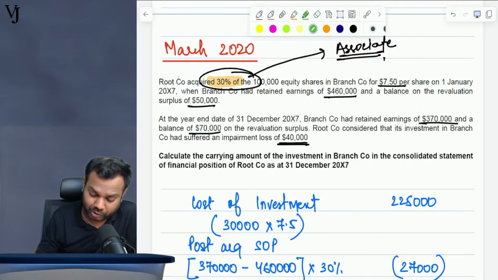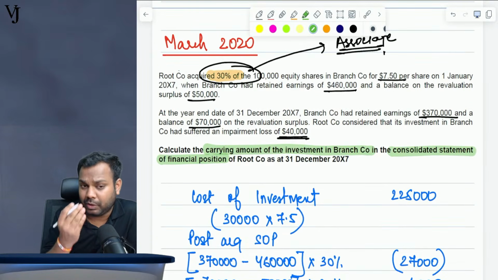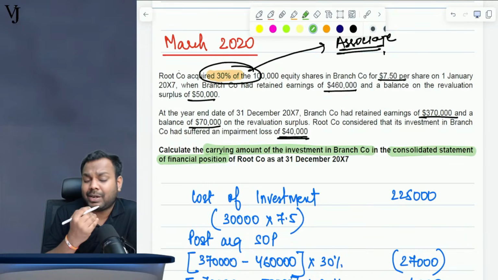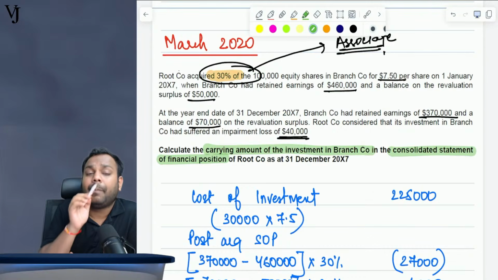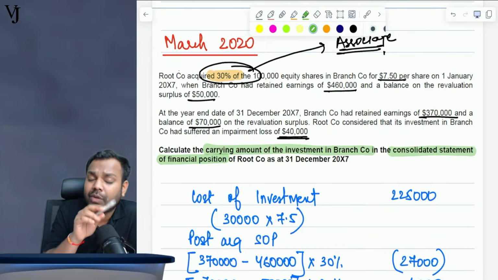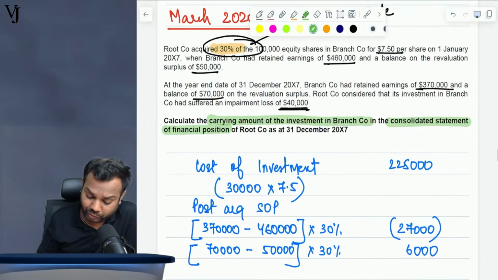What is the question asking for? The question is asking what is the carrying amount of investment in consolidated SOFP. Basically it is asking for the investment in associate in group FS, investment in associate as per equity method. So applying the equity method, you have to take the cost of investment plus the profit earned minus the dividend paid minus unrealized profit, only and only if parent has sold to associate, minus impairment losses. Since there is no unrealized profit in this case,